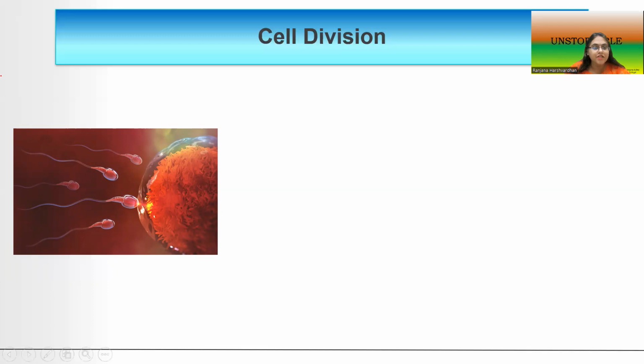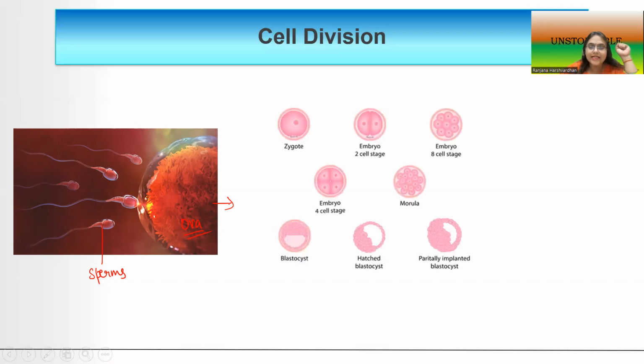So what can you see in this picture, children? What you see are the sperms which are fusing with the ova, or the egg. So all life on earth is actually a result of sexual reproduction, which occurs when the sperms fuse with ova. And that is a zygote, a single-celled structure, a fusion entity between sperms and ova.